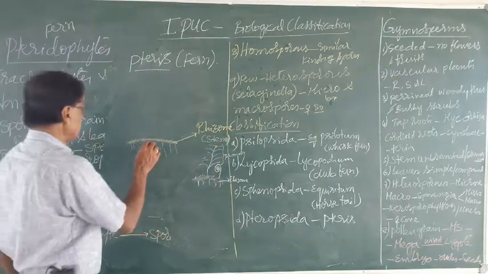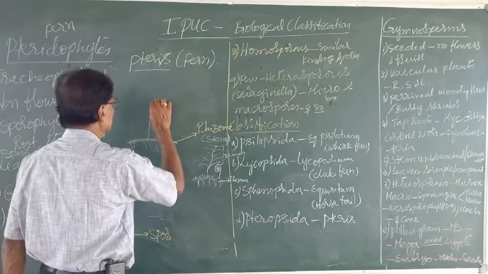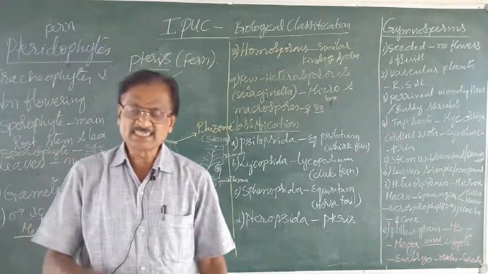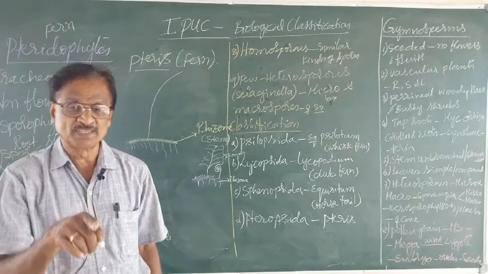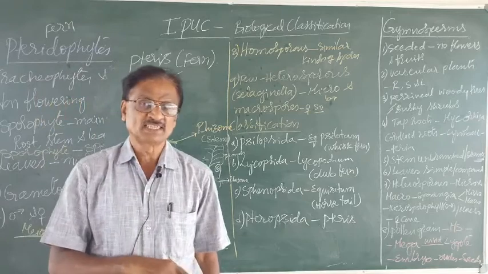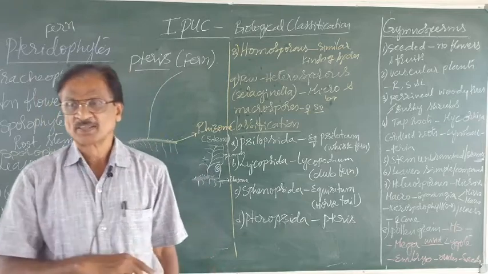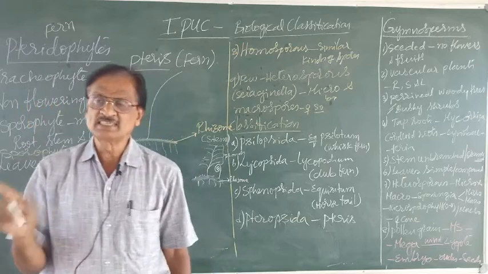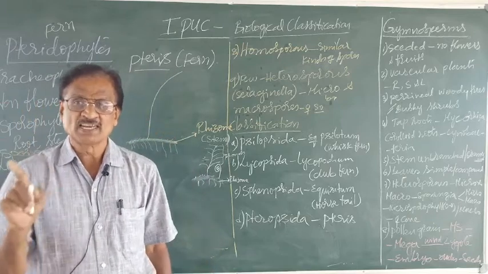From the rhizome, there arises what is known as a rachis. Rachis is nothing but the branch of the petiole. Petiole is a stalk of a leaf. You use that term in the simple leaf.